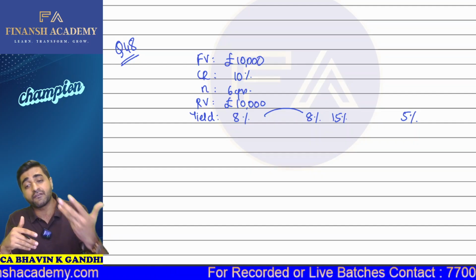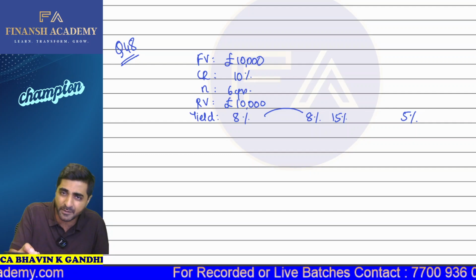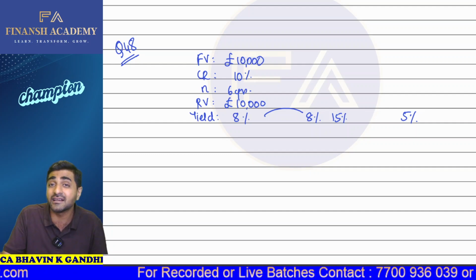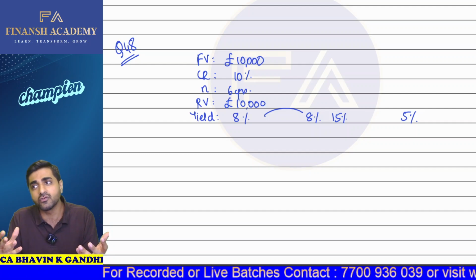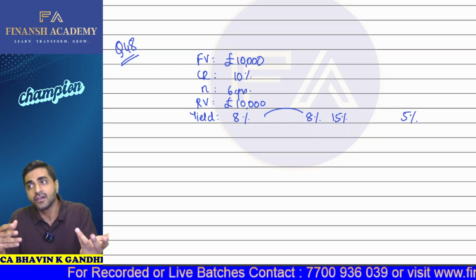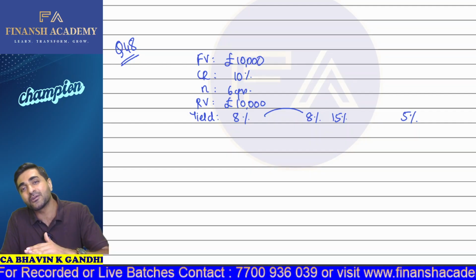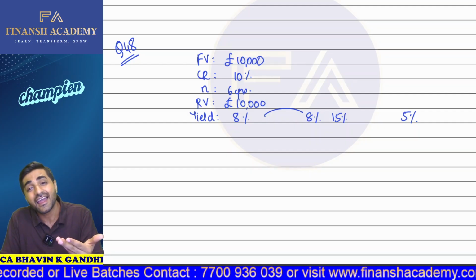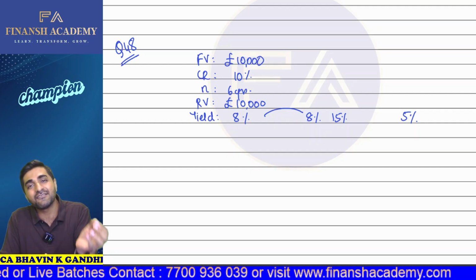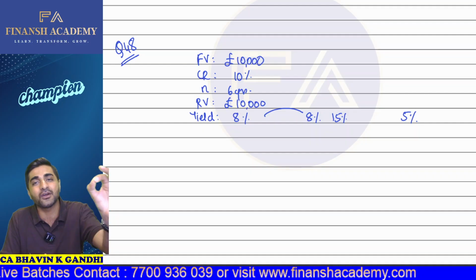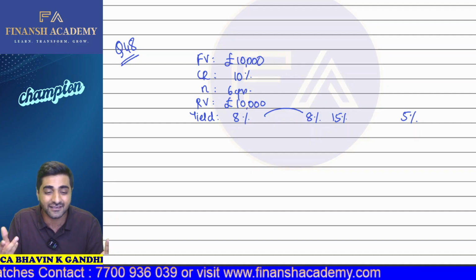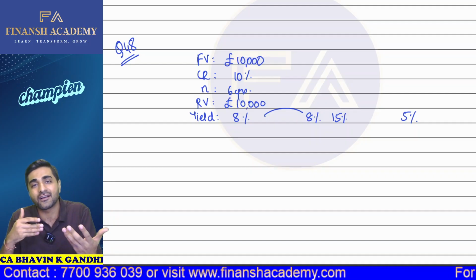But my dear students, what if it becomes more than 8%, more than 10%, and the company decides that they want to now extend the life. So investor now cannot go and redeem the bonds with the company. In that particular case, what the investor will do at the end of the 6th year, the investor will go and sell these bonds in the open market, right? Because the investor calculations gone wrong.